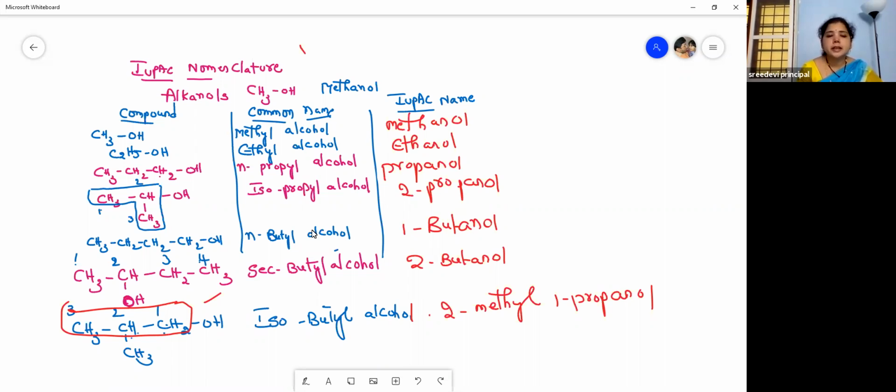Okay. Then see the second one, secondary butyl alcohol. That is 2-butanol. Then the next one is isobutyl alcohol. So what is the name of that? 2-methyl-1-propanol, right? The longest carbon chain contains 3 carbons, so propan. And the first carbon is connected to the OH group, so 1-propanol. And the second carbon has the methyl group. So 2-methyl-1-propanol.